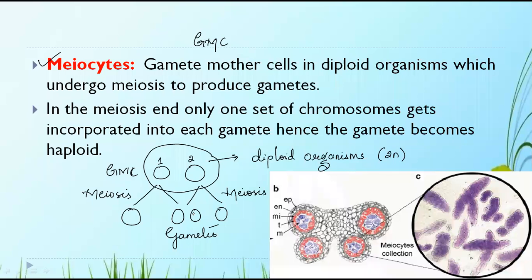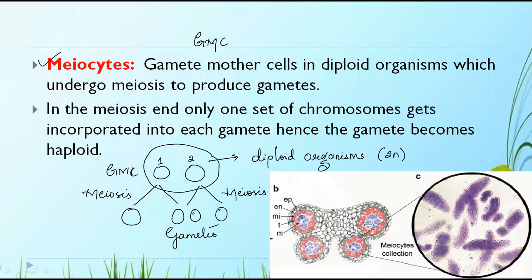Like that, only some cells have to be there to produce the gametes, right? And those cells are nothing but the meiocytes. Meiocytes are nothing but the gamete mother cells. Those are the GMCs which undergo meiosis to produce gametes in a diploid organism. Okay, in a diploid organism.